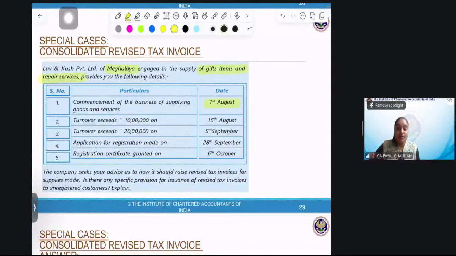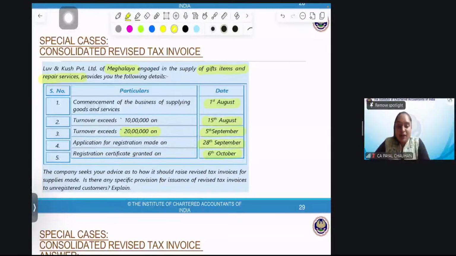Some people are giving you the wrong answer. The turnover exceeded 10 lakh on 15th August; we are not bothered about it. Then the turnover exceeded 20 lakh on 5th September. That is the date we need. So we need to apply for registration within 30 days from 5th September. We applied for the registration on 28th September, which means within the time frame. And the registration certificate was granted on 6th October.